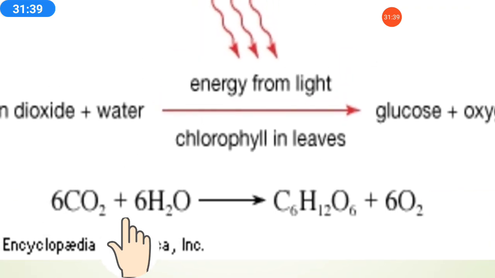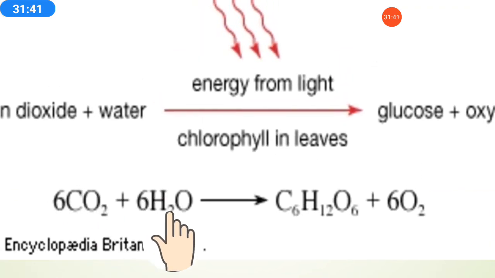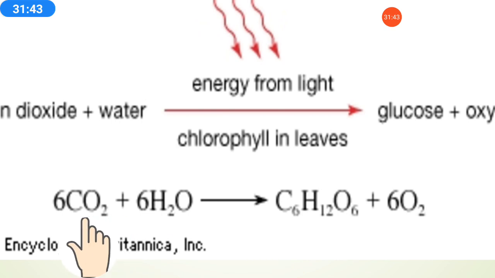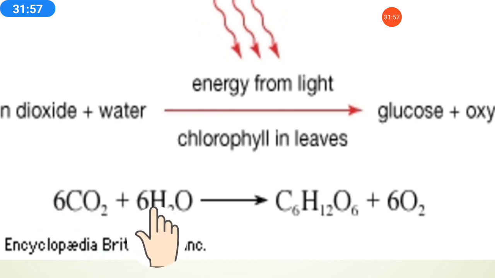Now let's see how many atoms, how many molecules, and how the equation is balanced. Here there are 6 carbon atoms, and 6 is common for carbon and oxygen, and at the base 2 is there, meaning 6 times 2 gives 12 oxygen atoms here. 6 carbon and 12 oxygen atoms. So there are 12 hydrogen atoms and 6 oxygen atoms.